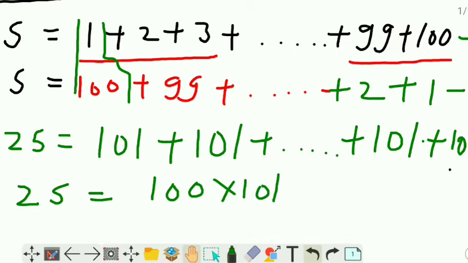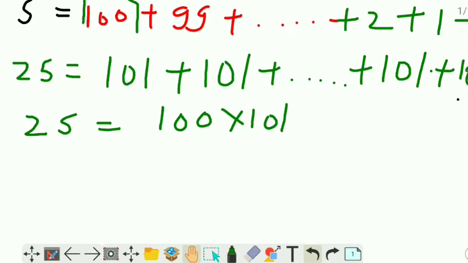Any problem? Why are we multiplying? See, 101, 101, 101. These 101, how many times? 100 times. So to find the sum of all these 101, we need to multiply by 100. Simply, if I say to you, beta, add 5 six times, you have two options.